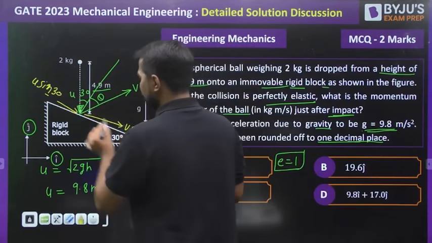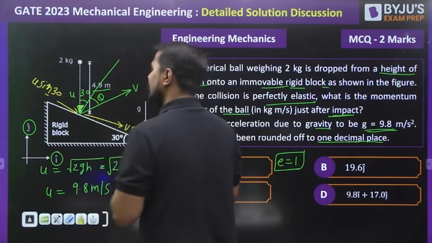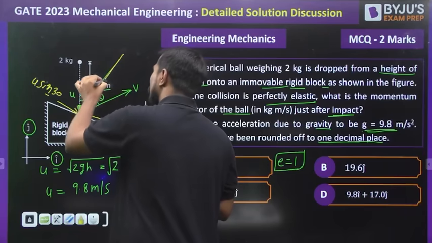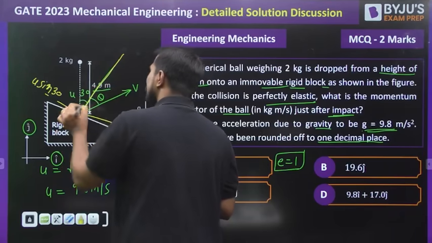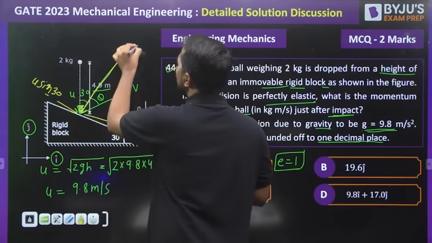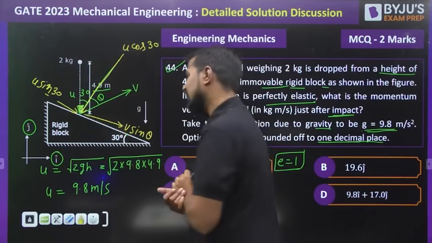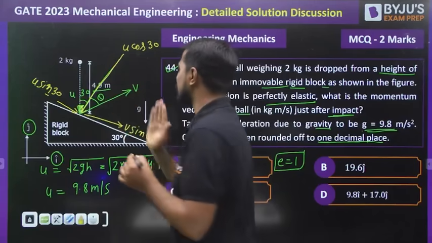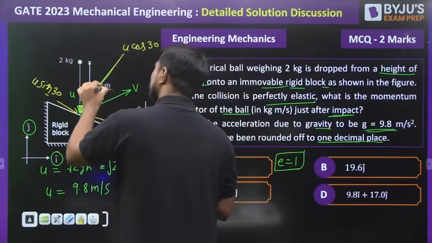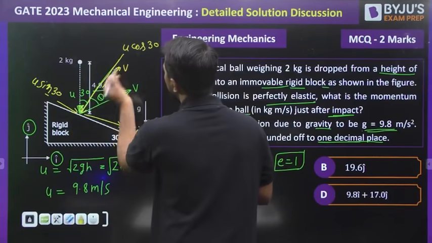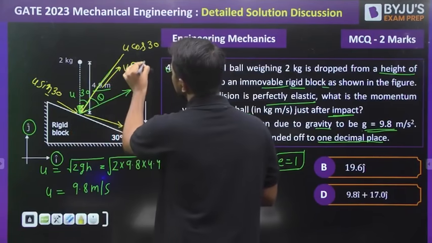After that, if I take one more component of this u, there is one component of u that acts in this direction. That will be equal to u cos 30. Is it or not? And if I take the component of this one in this perpendicular direction, this will be equal to v cos theta.